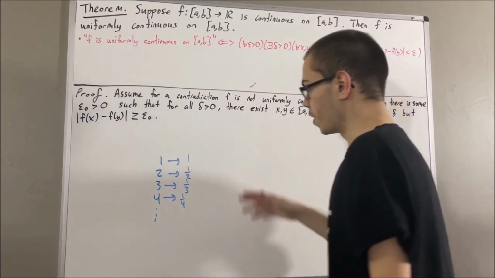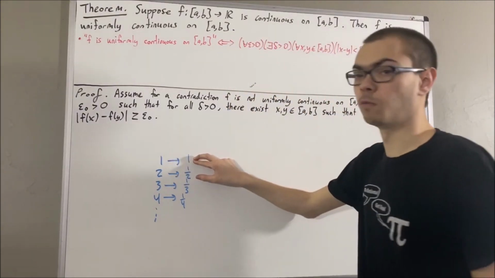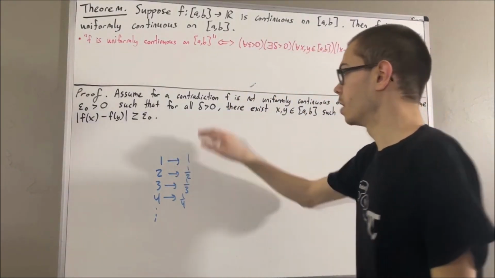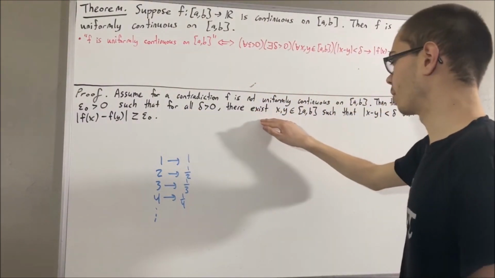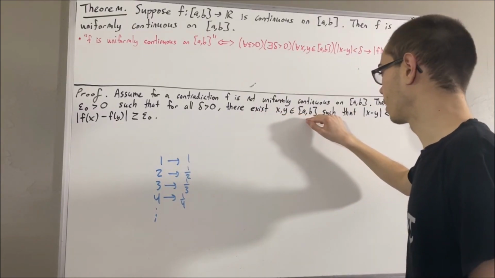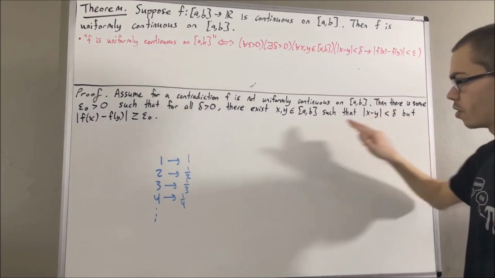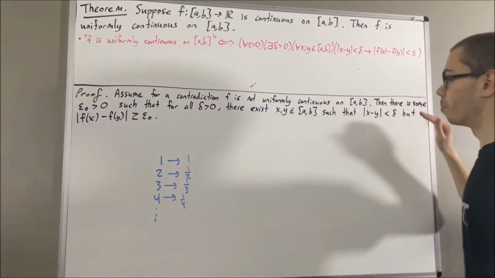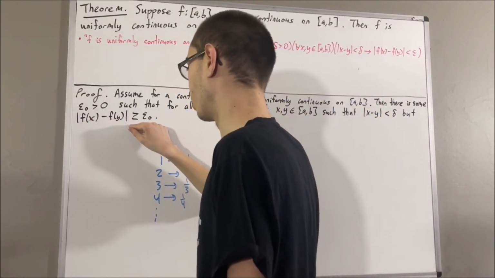For example, if we consider the positive integer 1, we apply the reciprocal of 1 to this statement. Well, in that case, there exist elements, I'll call x1 and y1, in [a, b], such that the absolute value of x1 minus y1 is less than 1, but the absolute value of f of x1 minus f of y1 is greater than or equal to epsilon naught.